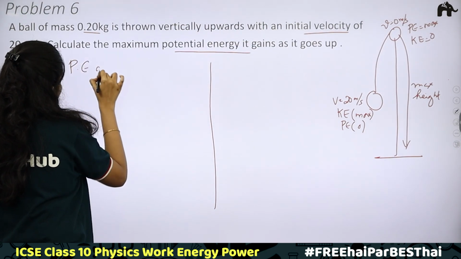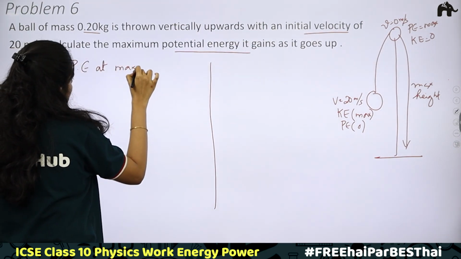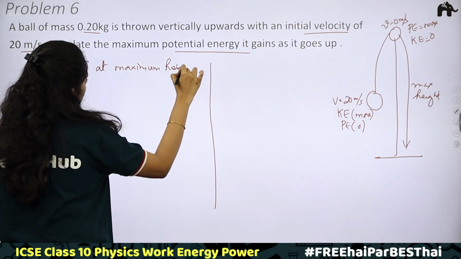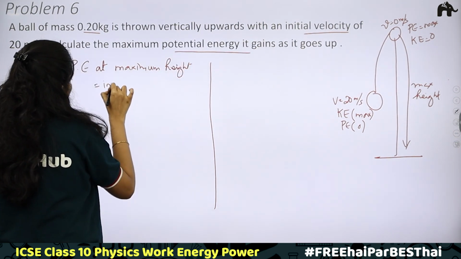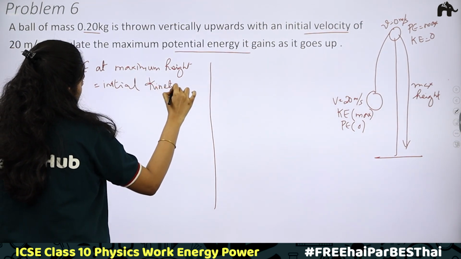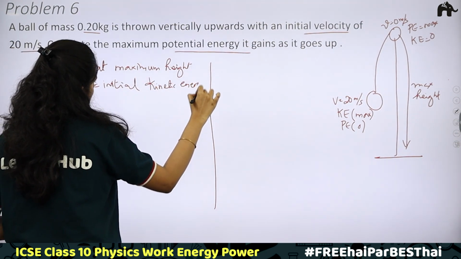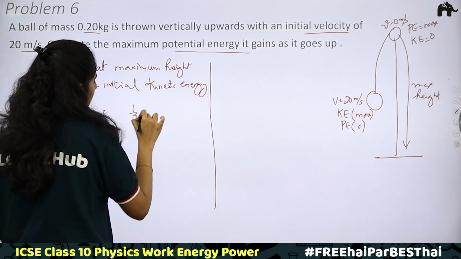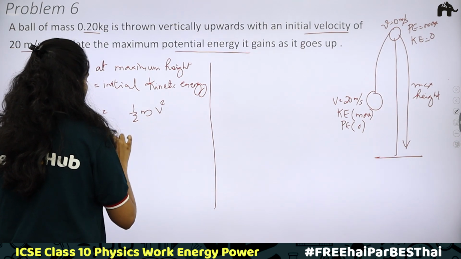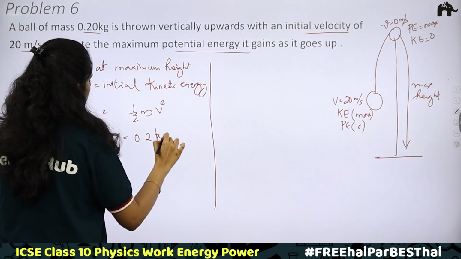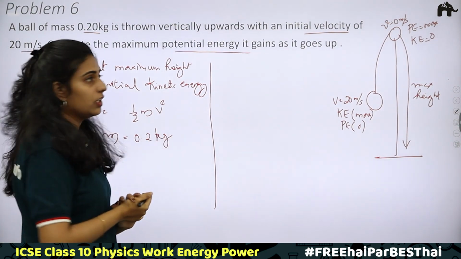Potential energy at maximum height is equal to initial kinetic energy. Okay, initial kinetic energy. How to find kinetic energy? Half mv square. Mass is given. What is the mass here? 0.2 kilogram.